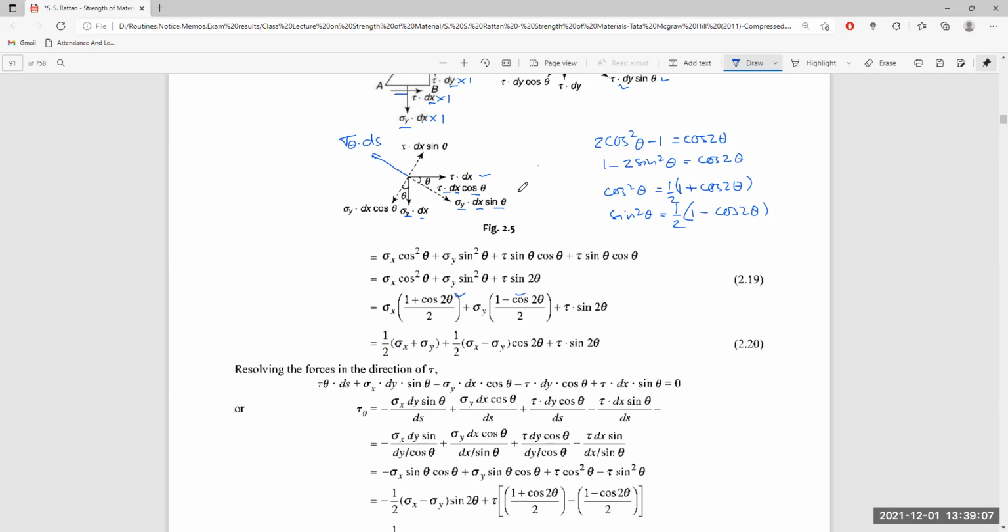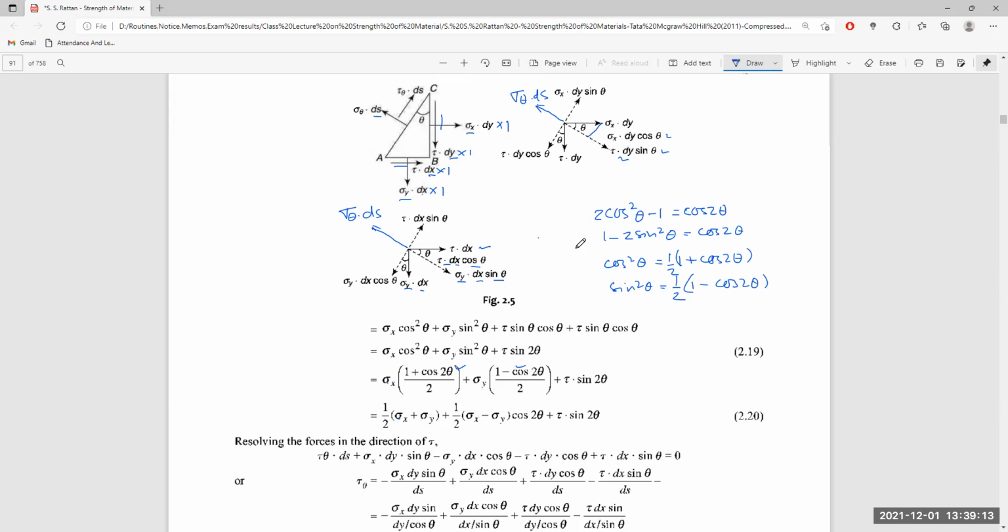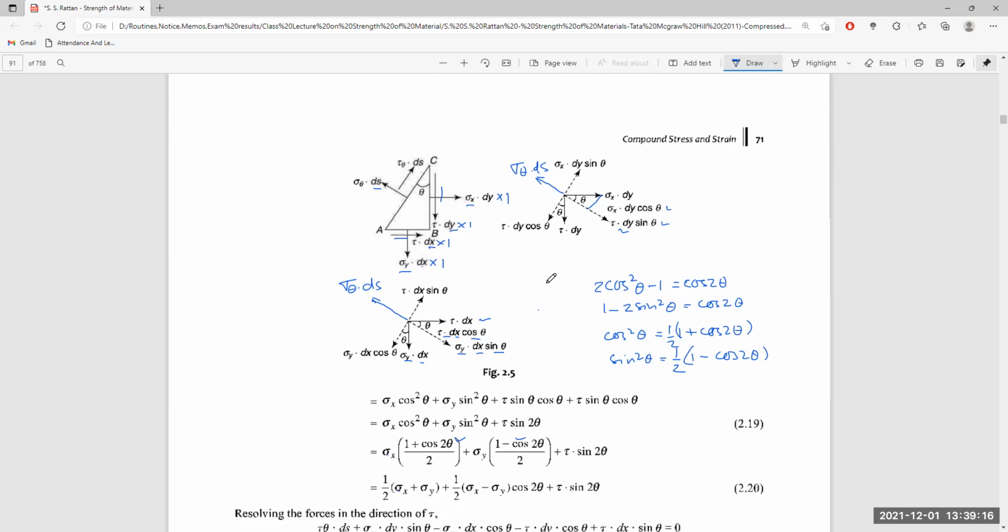Now, if we resolve the forces along the direction of tau theta, what will happen? First of all, we want to resolve the force along the direction of tau theta ds. The components of the forces sigma x dy and sigma y dy, acting along tau theta, are sigma x dy cos theta and sigma y dx sin theta.